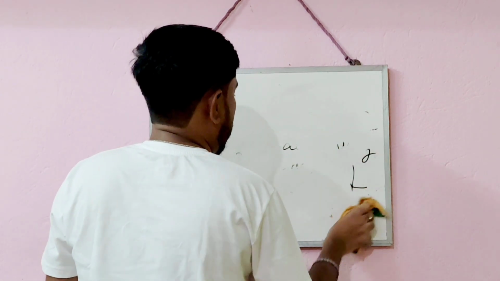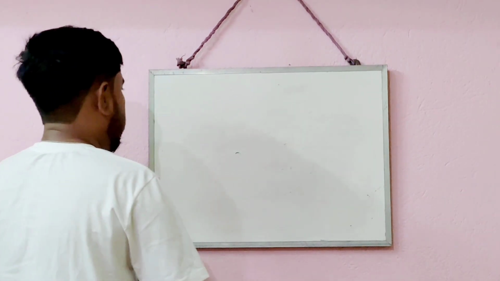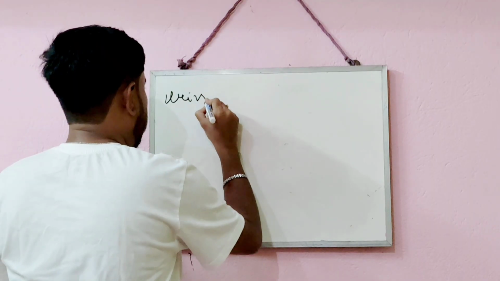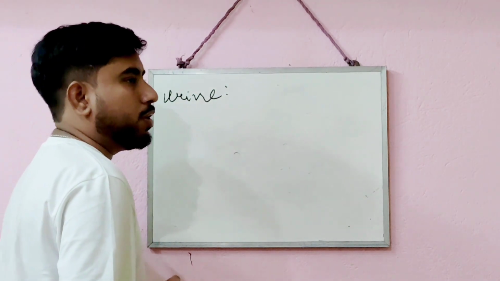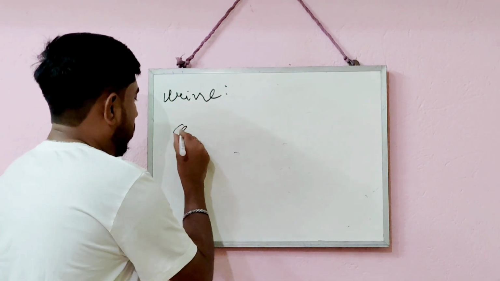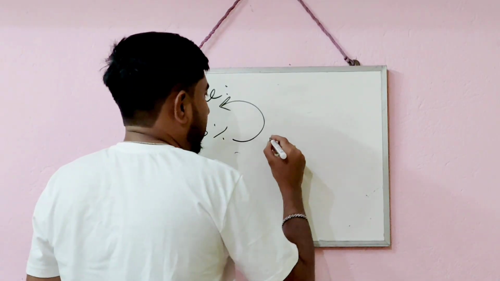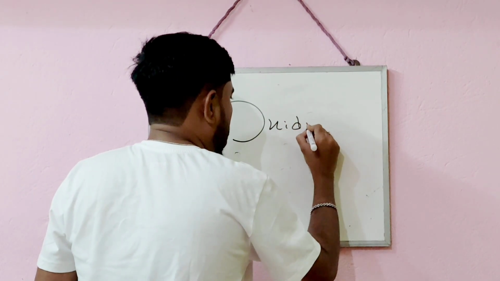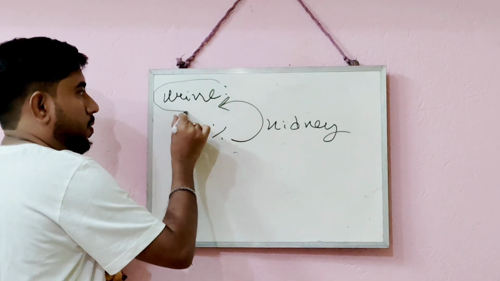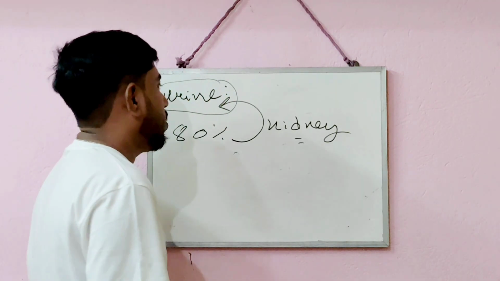So the first question: what is the most important elimination route of our body? That is urine. I have told you that almost 80% of the drugs we take in daily life are eliminated by urine. That is helped by the kidney, and we all know how the kidney forms urine from liquid and the liquid portion of drugs.